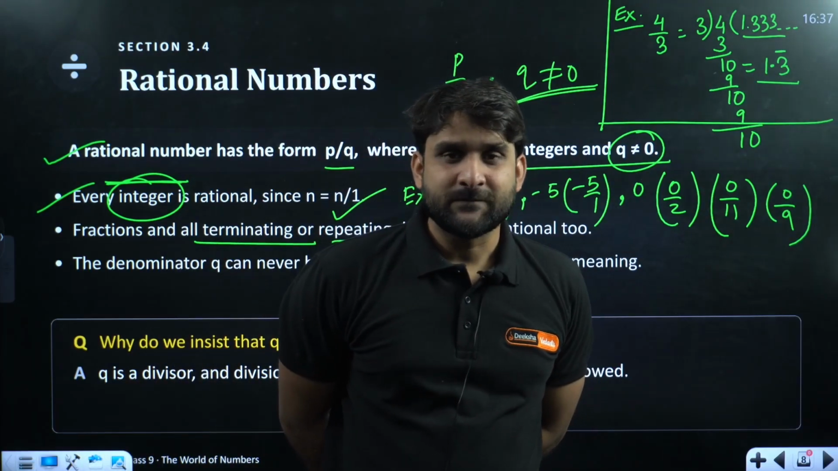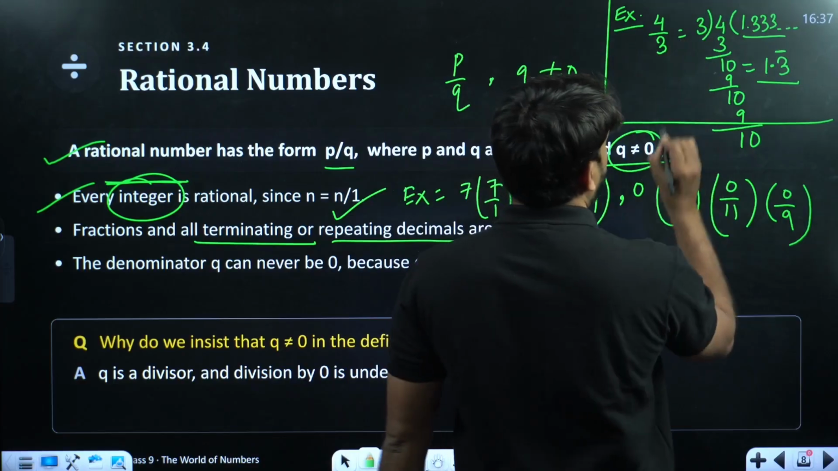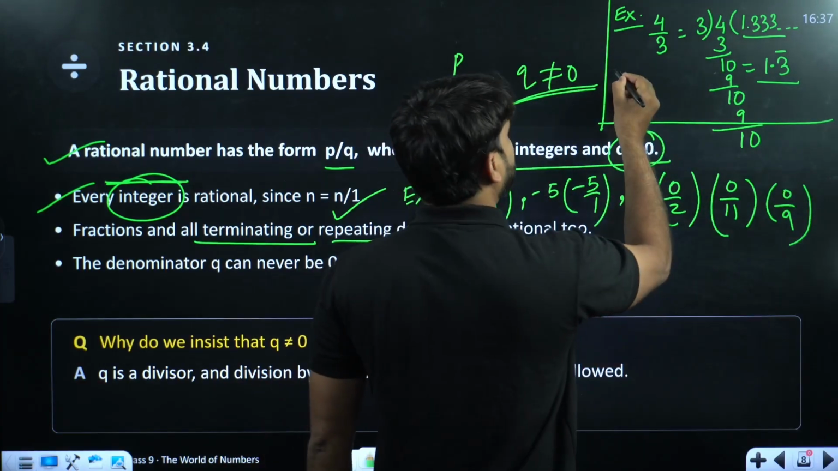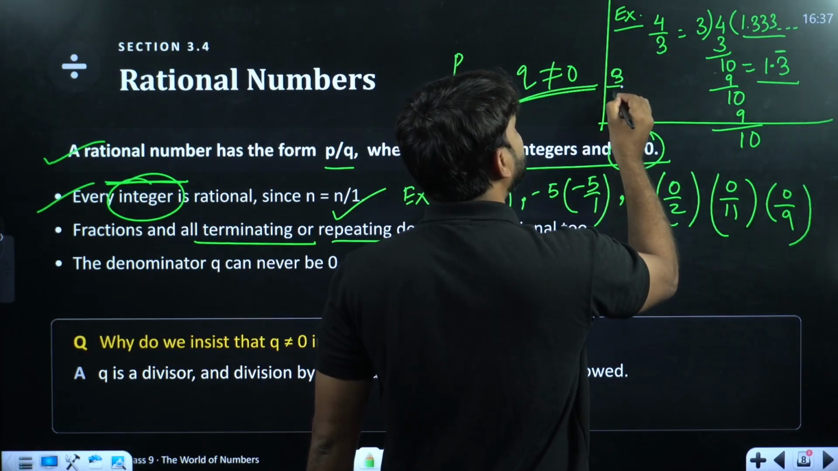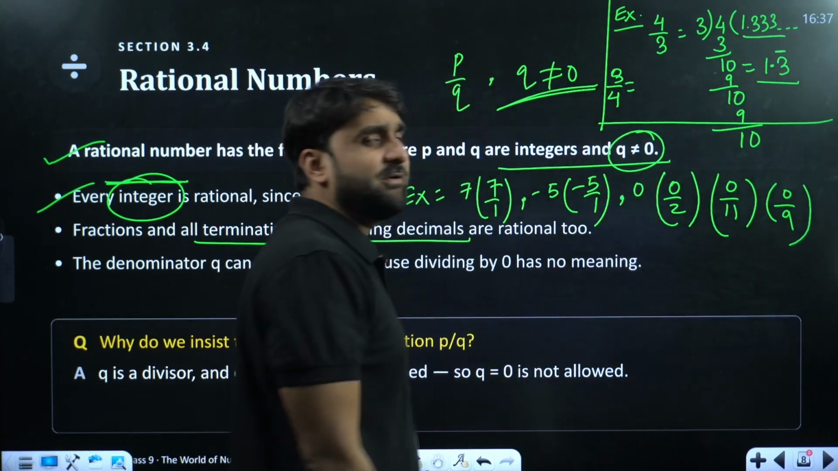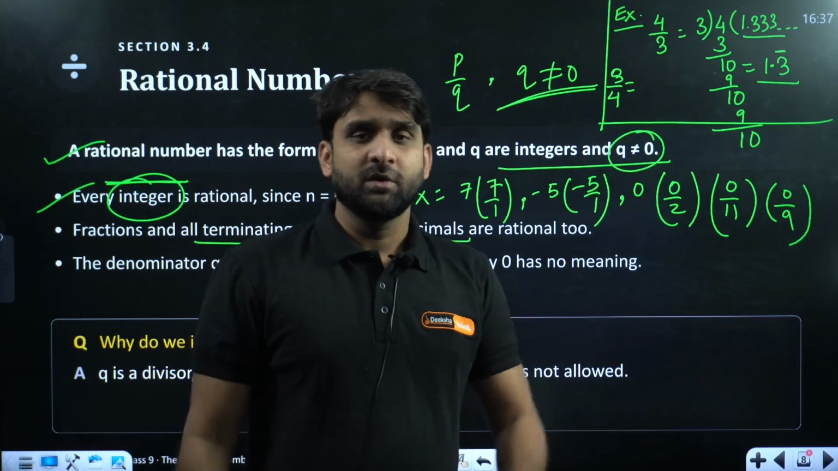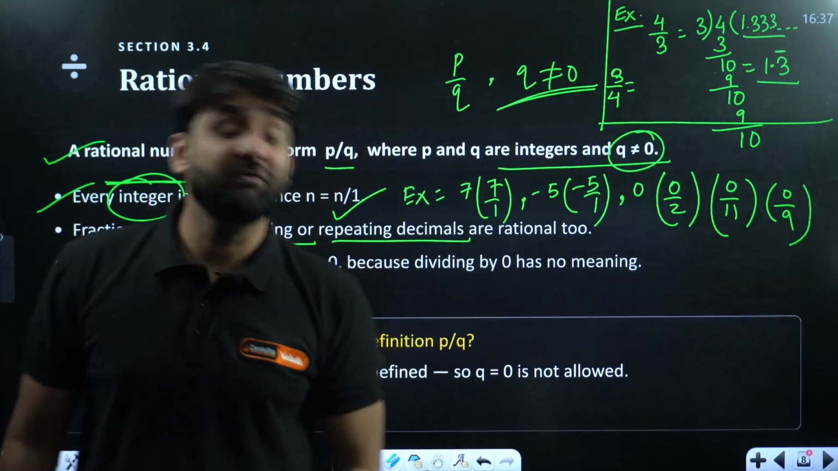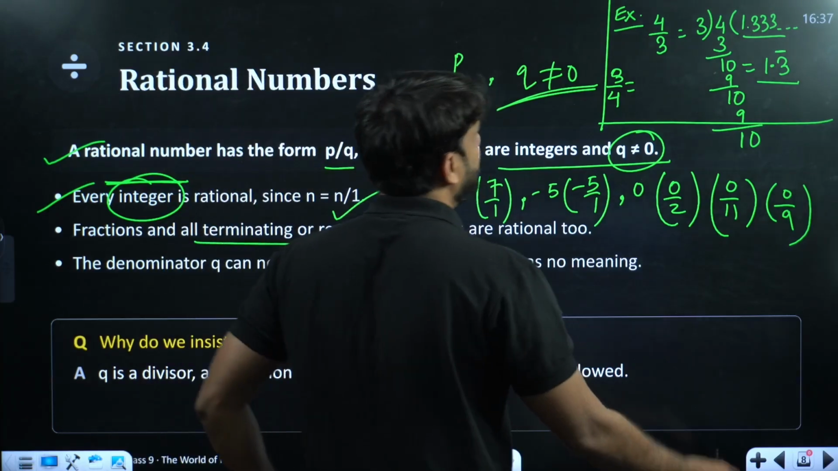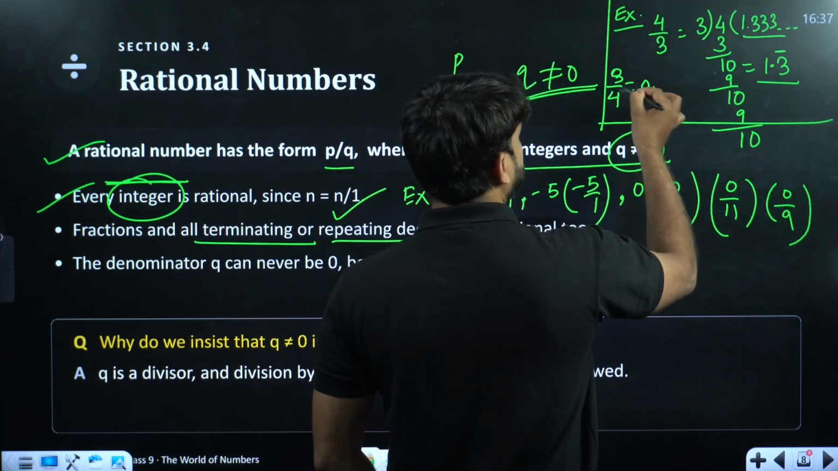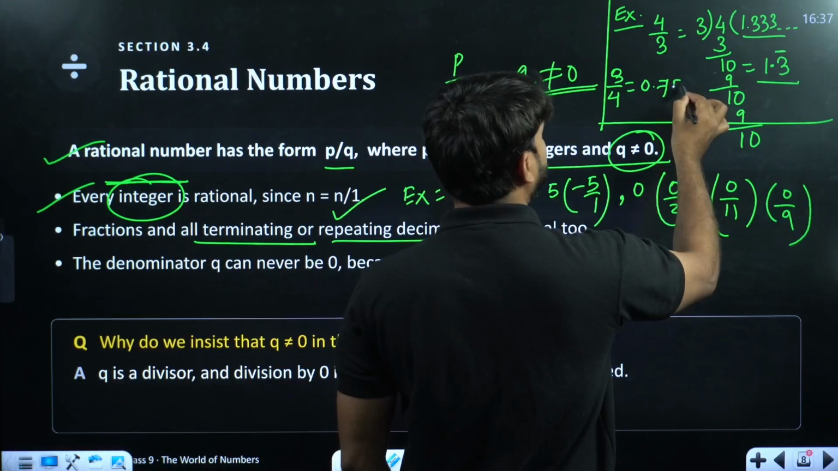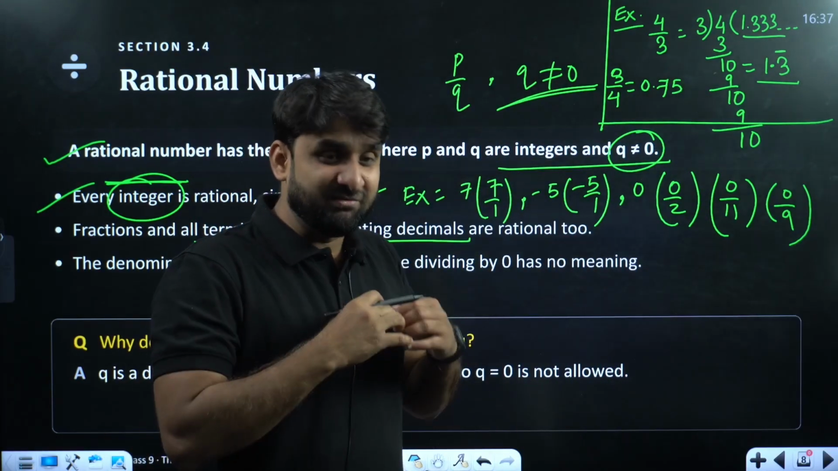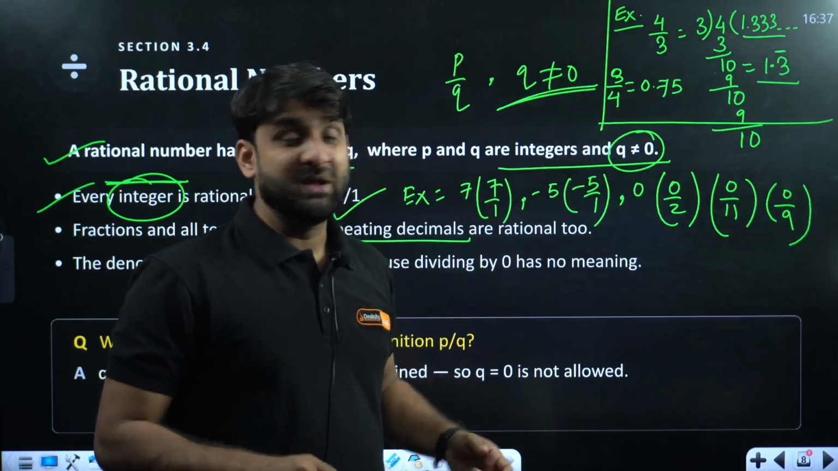Now listen, simple. If I ask you again, 3 by 4, what will be the result? Check it once. If we divide 3 by 4, 4 sevens are 28, 4 fives are 20, we get 0.75, and it is completely divided. Yes, the division will end. It is terminating. The earlier one was non-terminating.